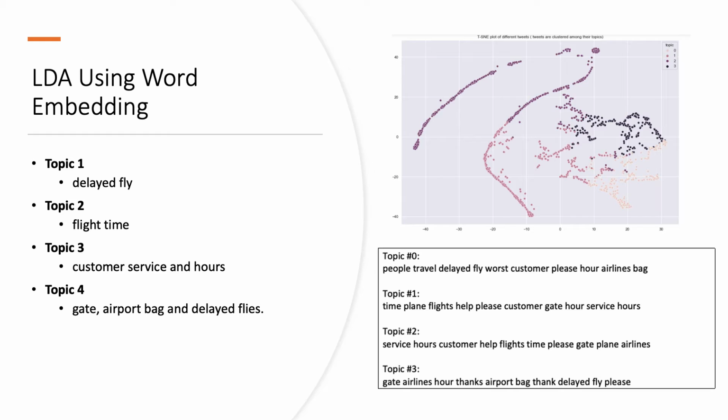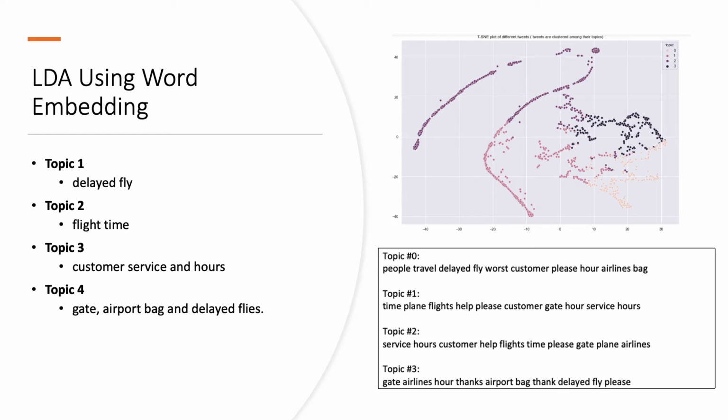I experimented with different numbers of topics, and when n equals 4, the model performed the best. From the result, we can see the first topic from the LDA model is mainly about delayed flights. Second is about flight time. The third topic is more about customer service and hours.